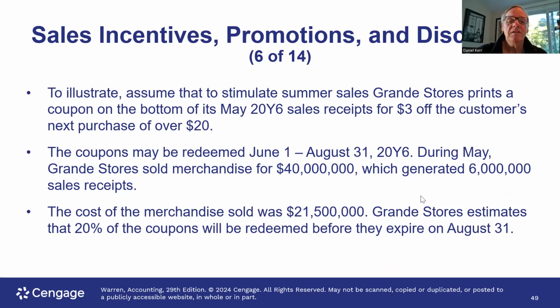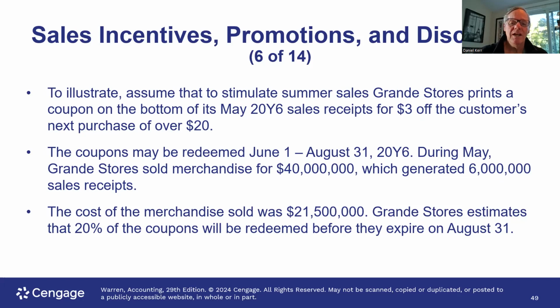So here's a for instance. We offer in May of 2006, or Y6, receipts a $3 off customer's coupon for any purchase over $20. During May, we sold $40 million worth of merchandise, and we generated 6 million of these receipts. So you can say, well, of the sales that we made of $40 million, we've got $6 million worth of receipts at $3. That sounds like $18 million that we ought to account for in terms of these coupons being redeemed. But our experience shows us that only 20% of those coupons are going to be redeemed. So on the basis of that, let's record the transaction.